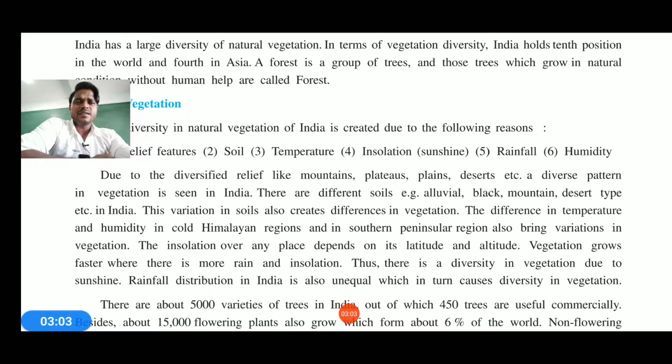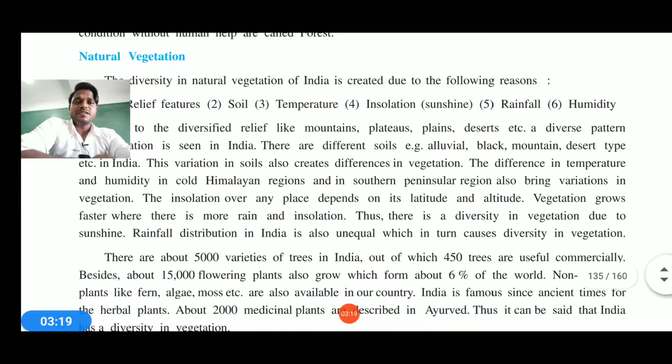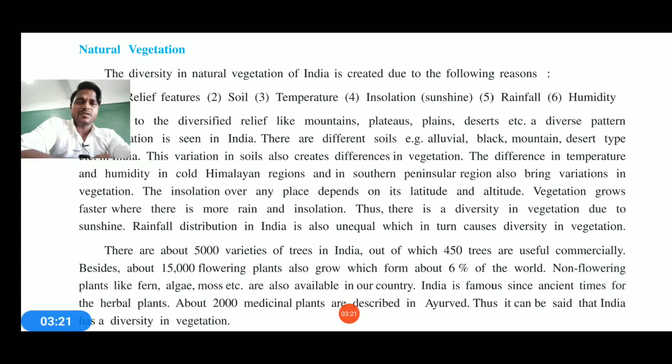Now there are different kinds of soil, for example alluvial soil, black soil, mountainous soil, desert soil, etc. This shows the variation from state to state in food, clothing, living, lifestyle, fairs and festivals, almost everything. If you move to the Himalayan zone, you'll feel cold. If you go to the South Indian zone, you'll feel a moderate climate. If you go to the western part, Gujarat and Rajasthan, you'll feel the temperature is higher. These are the basic relief features of India.